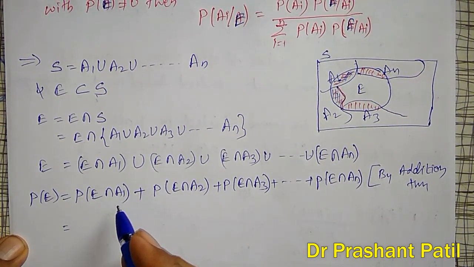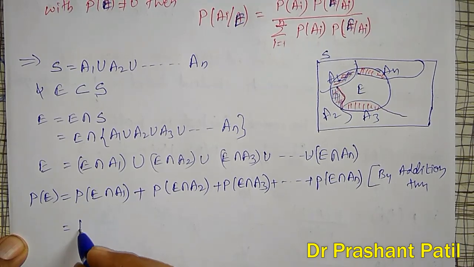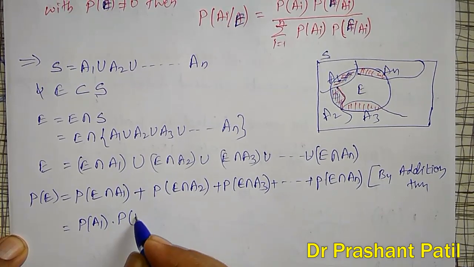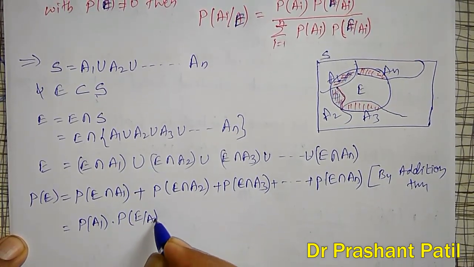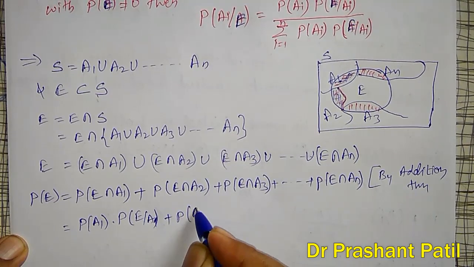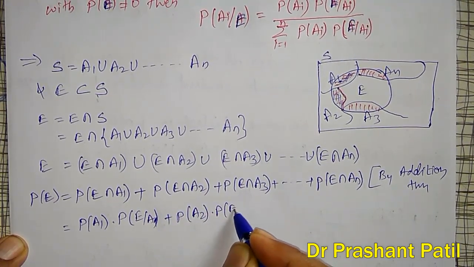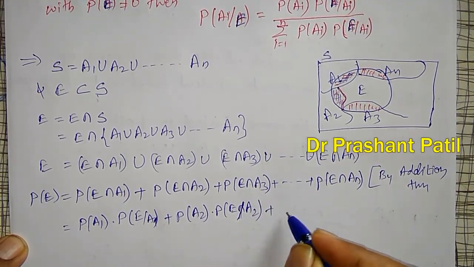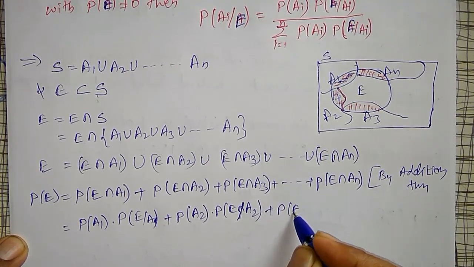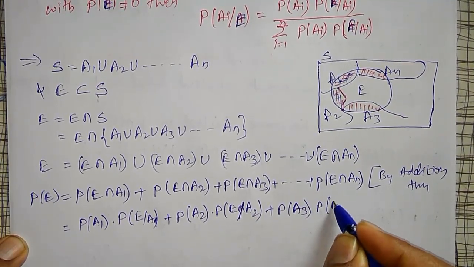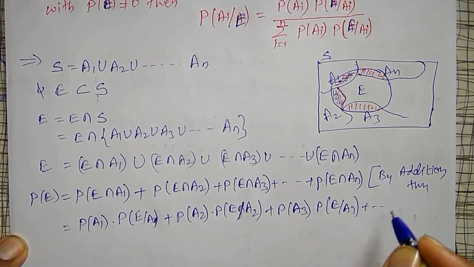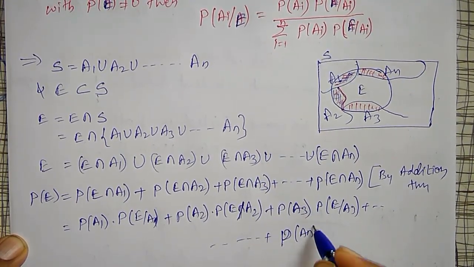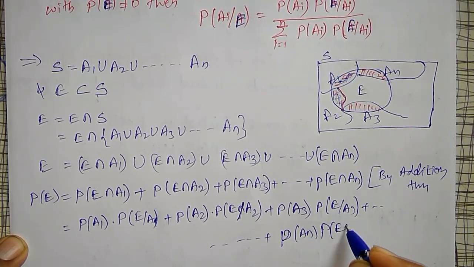E intersection A1 I can write as the probability of A1 into the probability of E relative to A1, plus the probability of A2 into the probability of E relative to A2, plus the probability of A3 into the probability of E relative to A3, plus so on up to plus the probability of AN into the probability of E relative to AN.